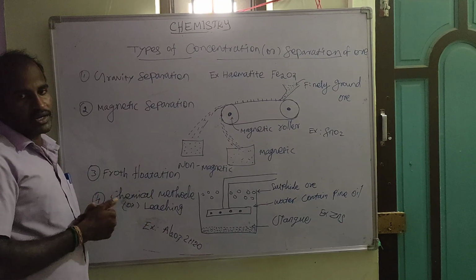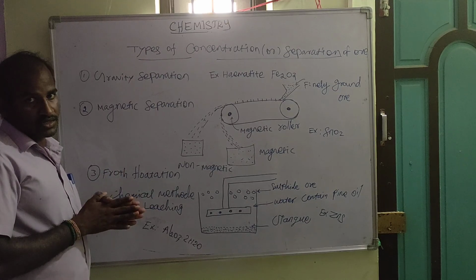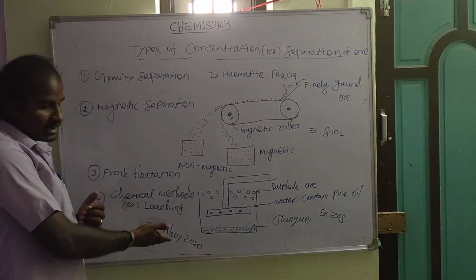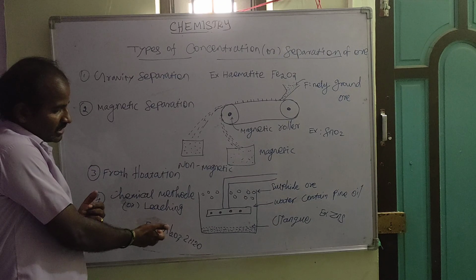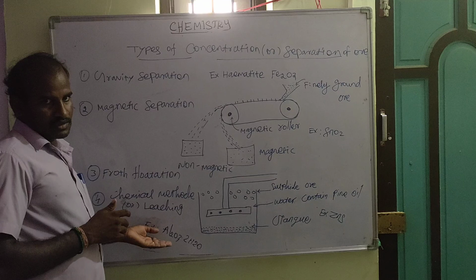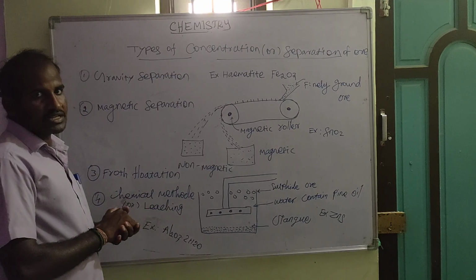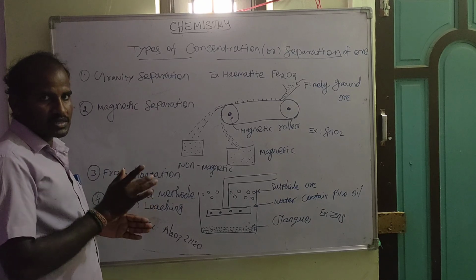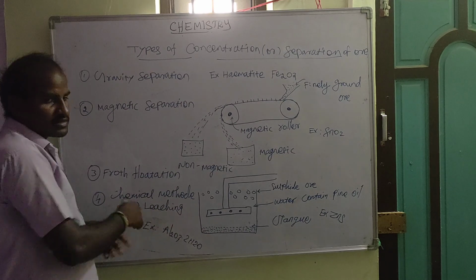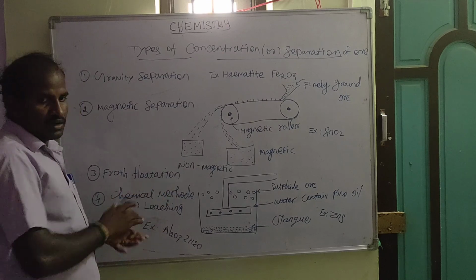The filtrate is further treated with a particular reagent, and then converted to a precipitate. Now let us consider the best example, bauxite. We already know bauxite is Al2O3·2H2O. It is obtained as a precipitate by this method, so the bauxite is purified or concentrated. Bauxite is one of the important ores of aluminium. This bauxite is easily concentrated or separated by leaching. The leaching method means this chemical method.